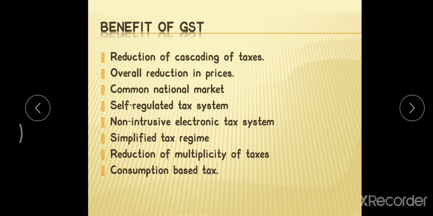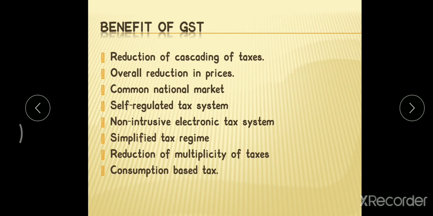Next one is overall reduction in prices. The overall impact of GST could be a reduction in the prices of commodities and services, with the cost benefit going to the final consumer. When the tax rate is more, the prices of goods and services will be more. Okay, it is linked to one another. When the tax rate is high, the manufacturer is going to put a high rate on the goods and services. Ultimately, we, the consumers, are going to pay that amount.